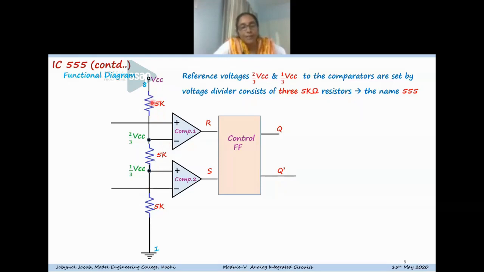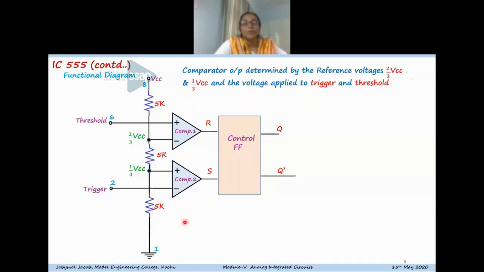You can see the voltage present at the non-inverting terminal of comparator 1 is 1/3 VCC, and the voltage present at the inverting terminal of comparator 1 is 2/3 VCC. The name 555 came from the fact that there are three 5K resistors.